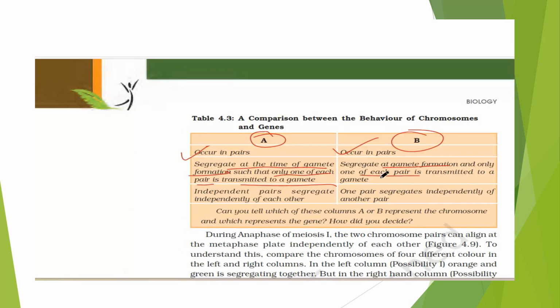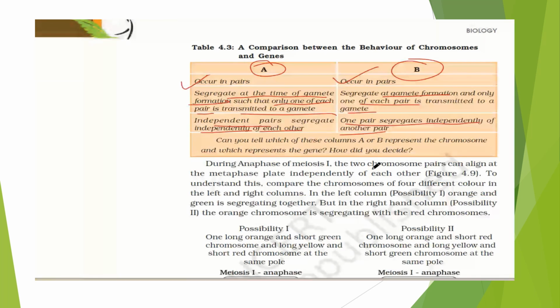In the gene case also, one of each pair is transmitted to the gamete. Independent pairs segregate independently of each other. Here also it is the same thing, one pair segregates independently of another pair. So this is what we have seen, quite a similarity between the behavior of the chromosomes and genes. Can you tell which one of these columns A and B represents the chromosome and which represents the gene? How did you decide?